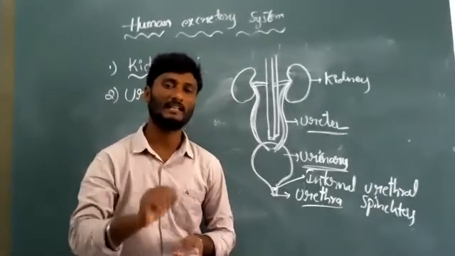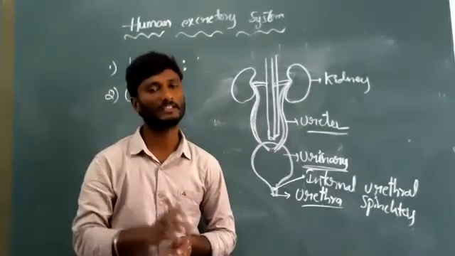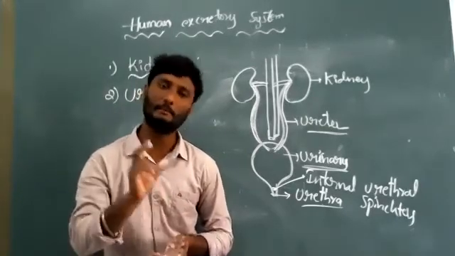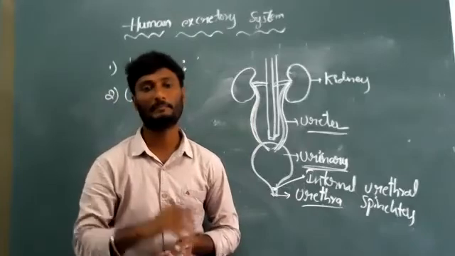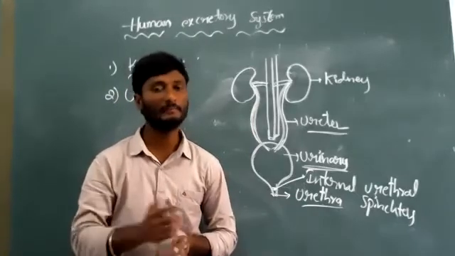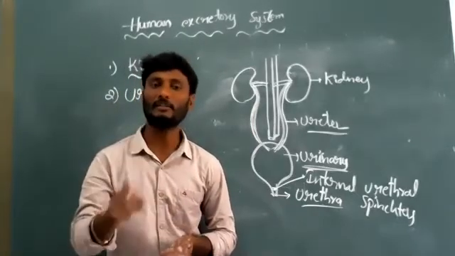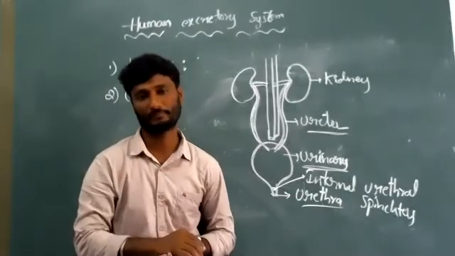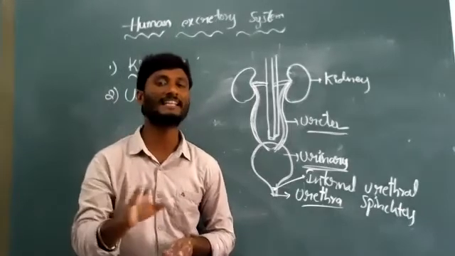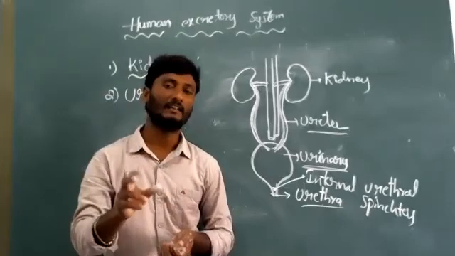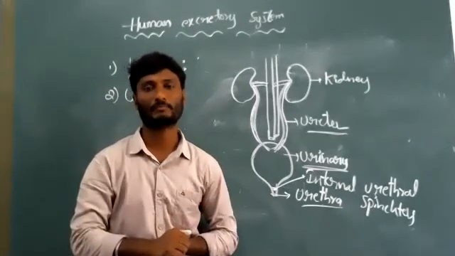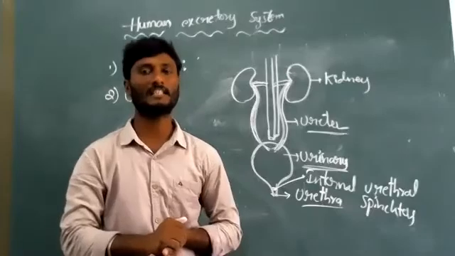But in females it is different. Female animals excrete urine only with the urethra, and with the help of the genital duct they release new babies from the body. Remember it, okay, children?